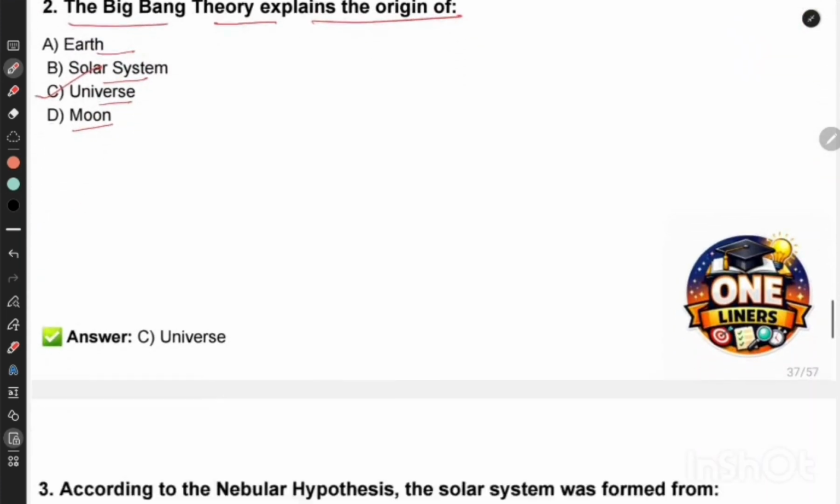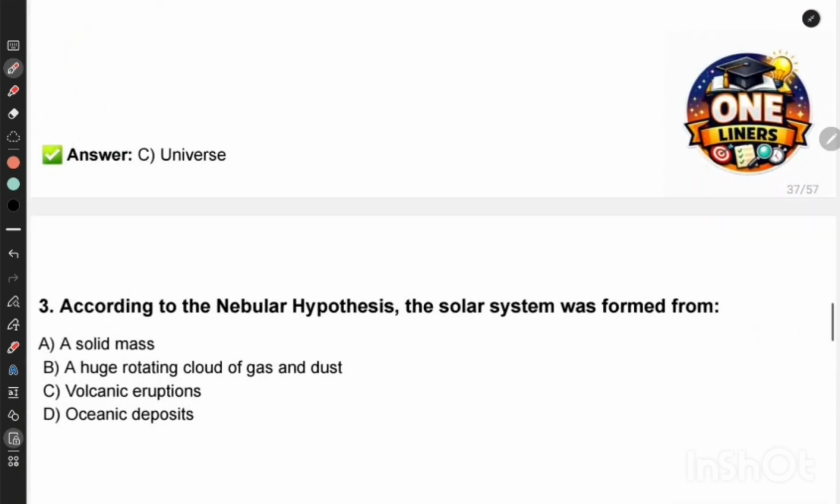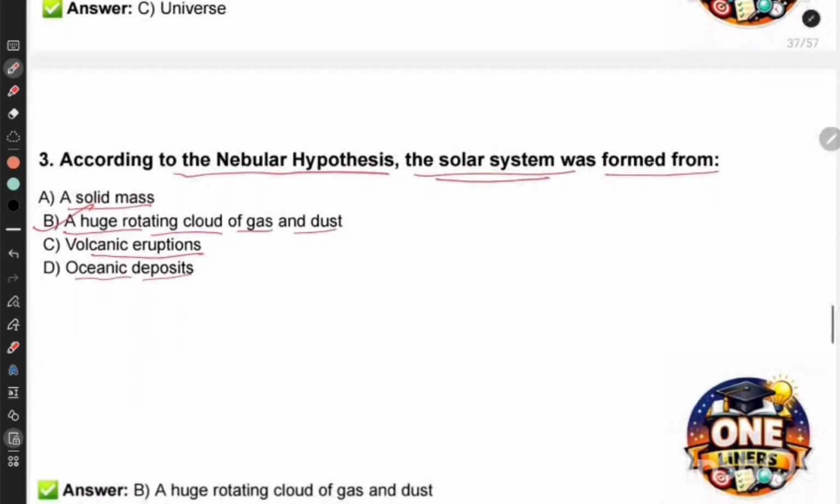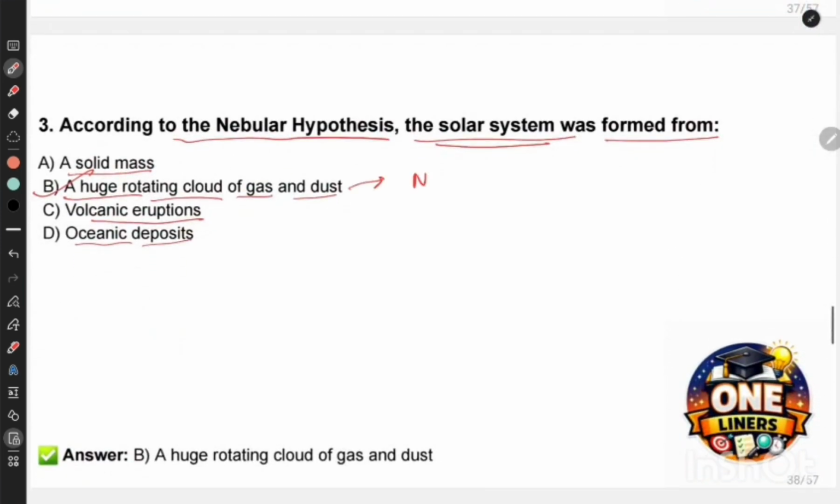Next question. According to nebular hypothesis, the solar system was formed from a solid mass, a huge rotating cloud of gas and dust, volcanic eruption, oceanic deposits. The correct answer is a huge rotating cloud of gas and dust known as nebula.